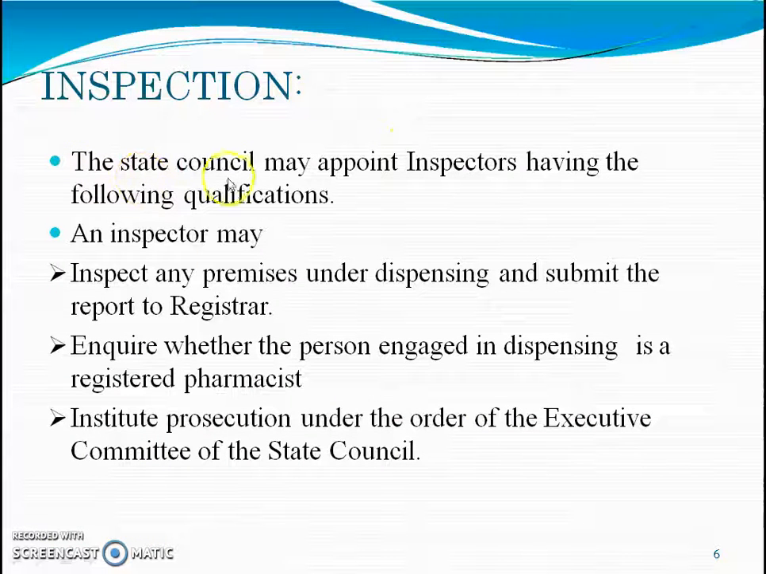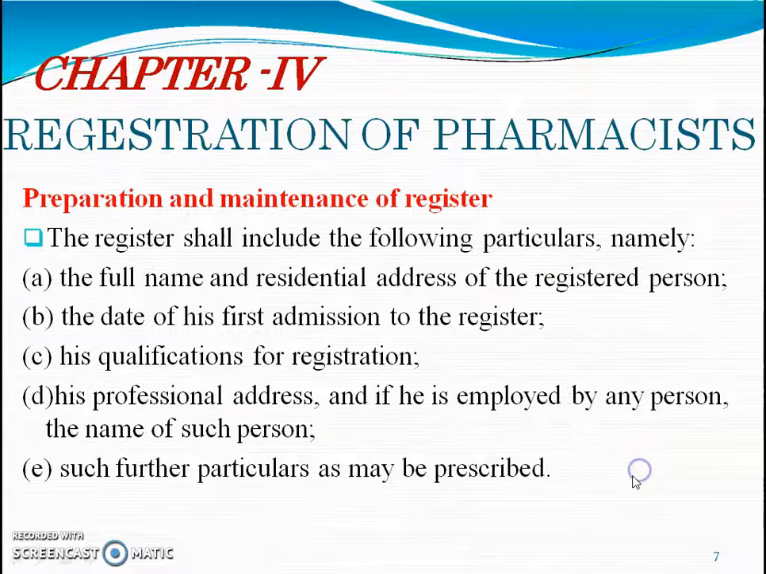Inspection. The state council may appoint an inspector having the following qualification. An inspector may inspect any premises where dispensing is done and submit the report to the registrar. He inquires whether the person engaged in dispensing is a registered pharmacist, and institutes prosecution under the order of the Executive Committee of the State Council.